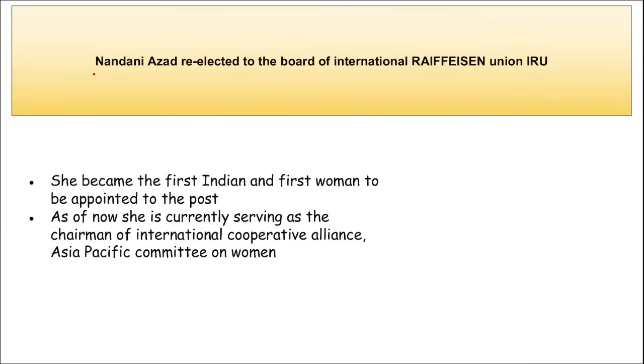Next is Nandini Anand. I repeat, Nandini Anand has been re-elected to the board of the International Raiffeisen Union, that is IRU. So what is this International Raiffeisen Union?